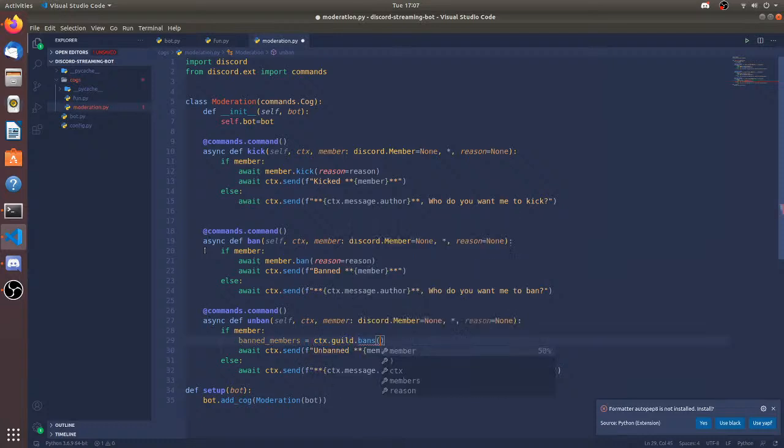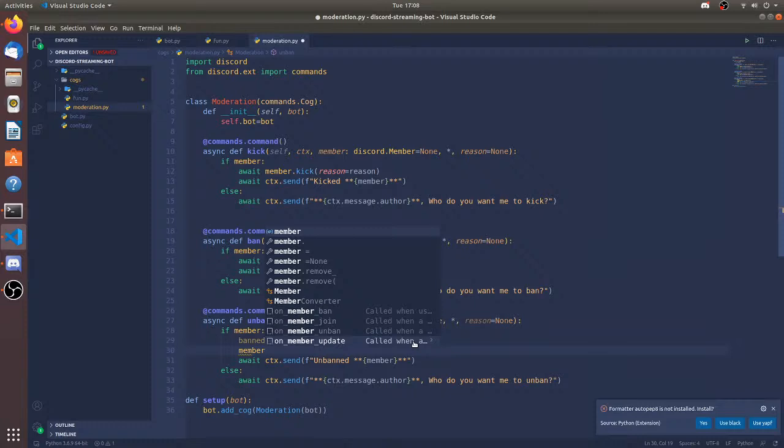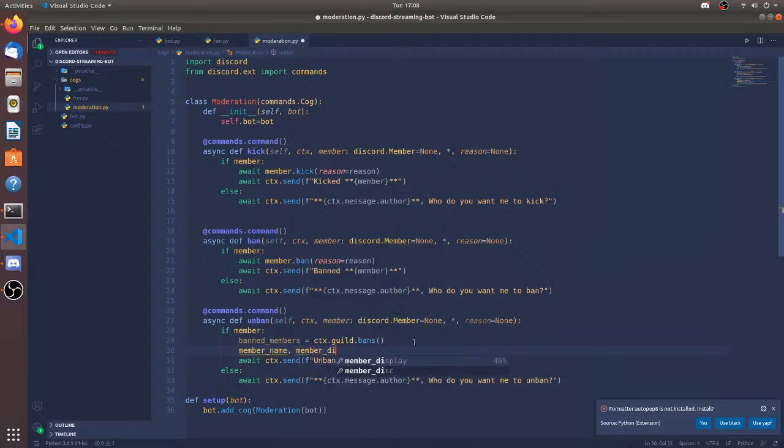Okay, so banned members are going to be ctx.guild.bans. Yeah, and then member, name, discriminator. Yeah, it's going to be something like that.